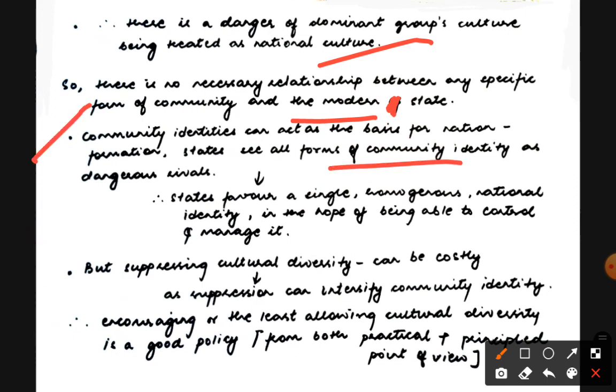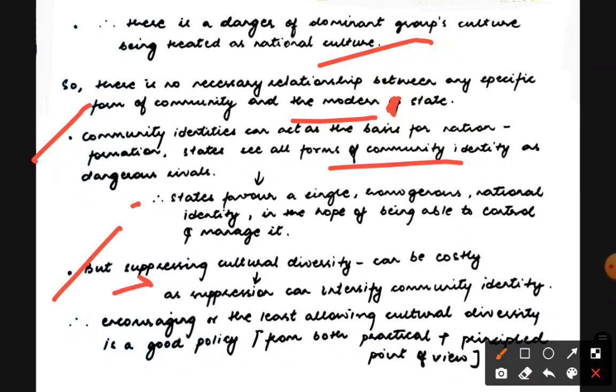States see all forms of community identity as dangerous rivals, because the state needs to favor a single homogeneous national identity in the hope of being able to control and manage it. I already told you states favor a single homogeneous identity because you want to manage it. Man has always tried to simplify things. Why? Because man needs to manage it. While it's okay to manage, you then start suppressing cultural diversity. Suppressing cultural diversity can be very costly. It has its own consequences, which are not good for the nation.